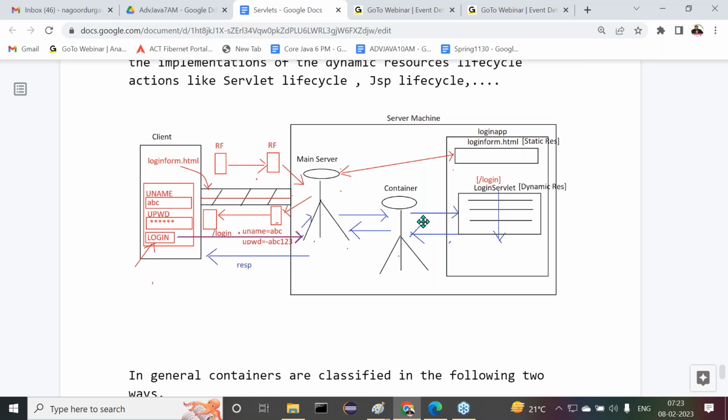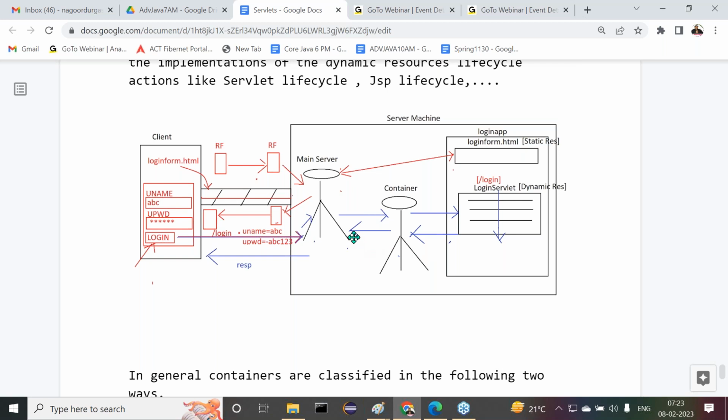The servlet container knows how to execute a servlet component. A servlet component must be executed by following lifecycle stages, and the servlet container knows about the lifecycle of the servlet. So the servlet container will execute the servlet by following the lifecycle. By the execution of this login servlet, some response is coming. What is that response here? Maybe login success or login failure. By executing that servlet, the container will generate some response.